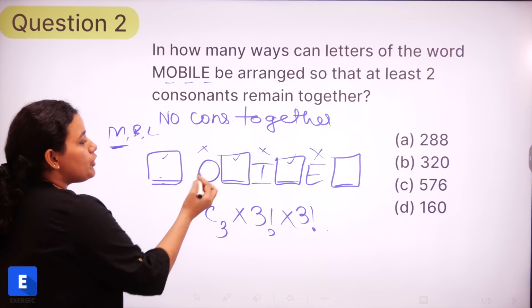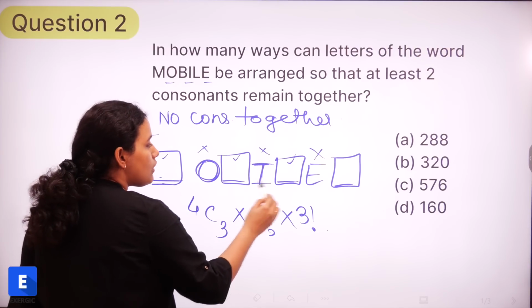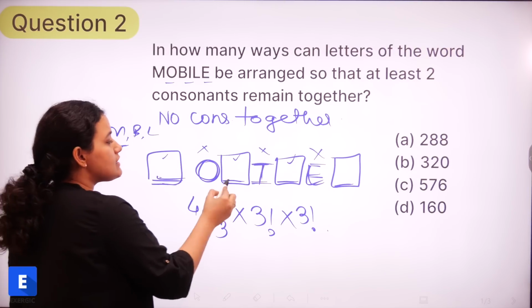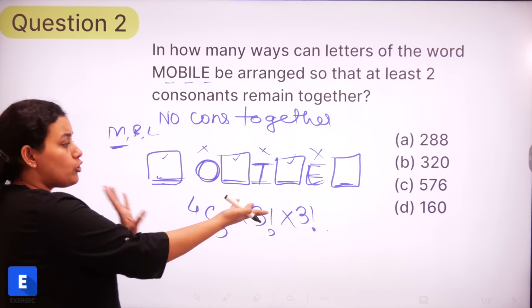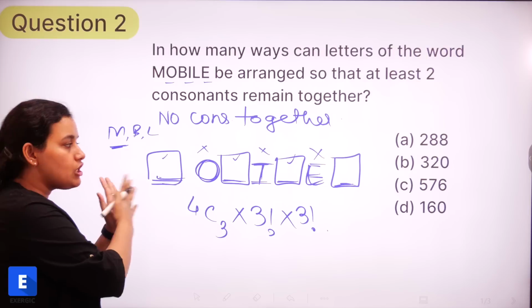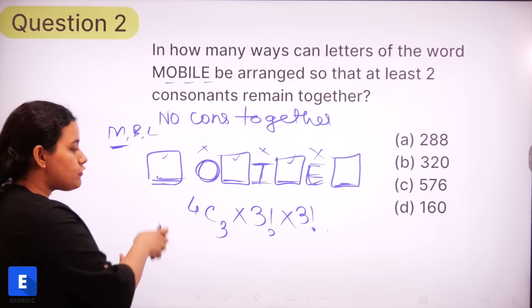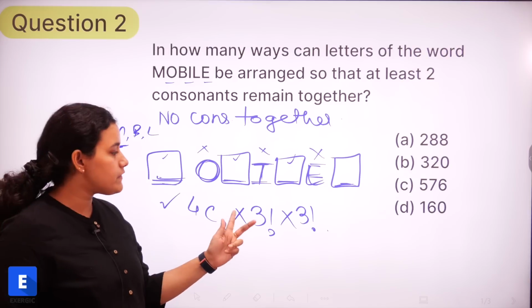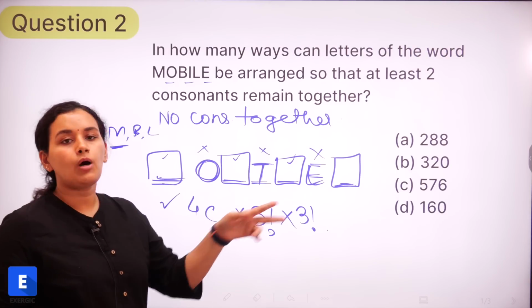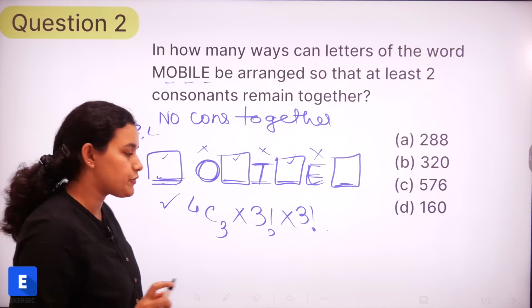Clear? So we fix the positions of the vowels, and then the consonants can take up any of these 4 places. Because we have 4 places but only 3 consonants, we'll select any 3 out of that, 4C3. Then the consonants can arrange among themselves, 3 factorial. The vowels can arrange among themselves, 3 factorial.